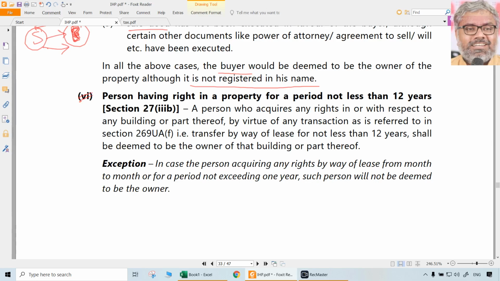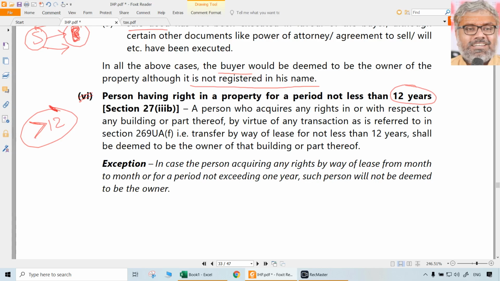The last one is related to a person who is having a right in the property for not less than 12 years. So if anybody stays in a property for more than 12 years, then the person who is staying in that property, the tenant, will become owner of the property. Again, don't get too many ideas. Just forget about it. Don't take it too seriously, because no owner will allow anybody to stay for more than 12 years. Legally, it will be a dispute, definitely.